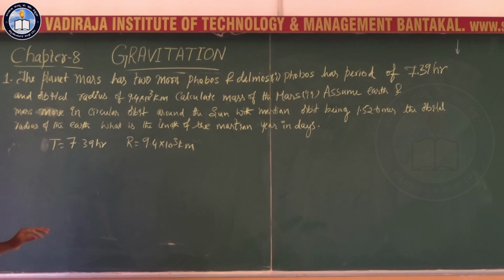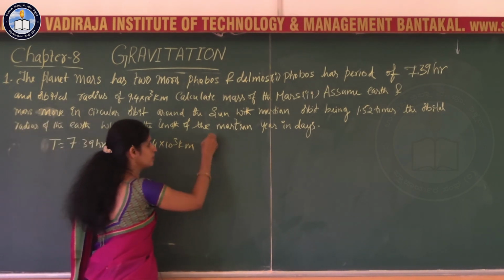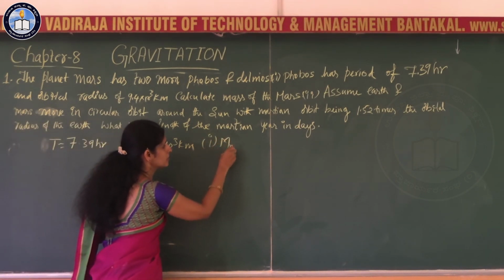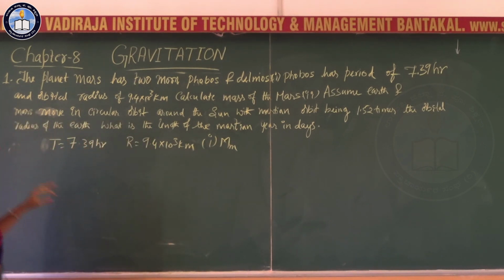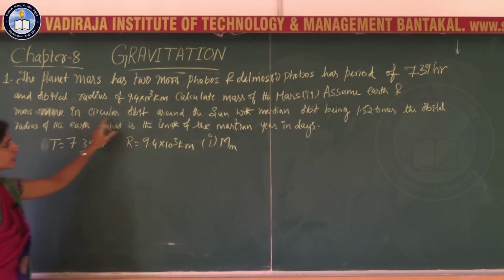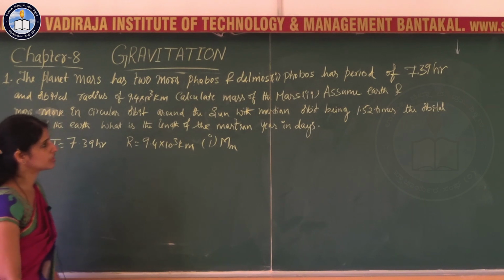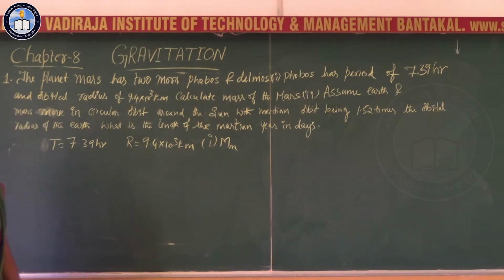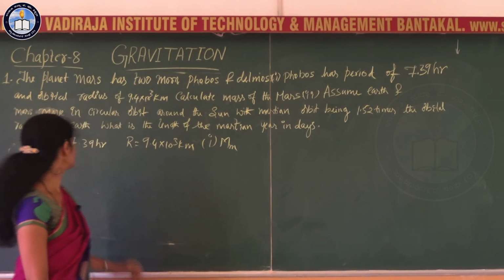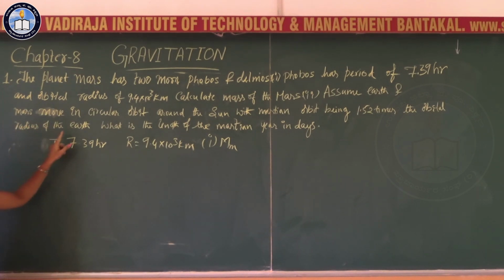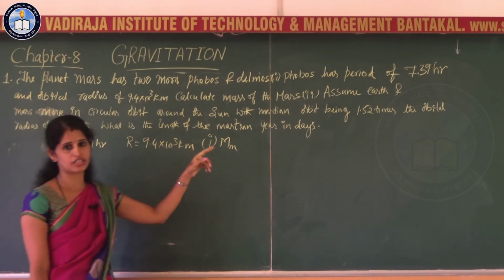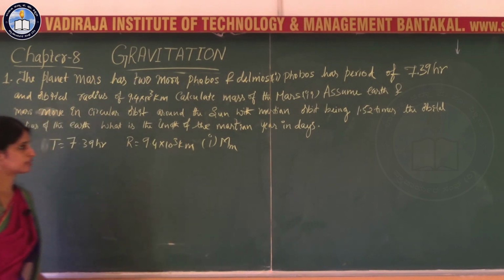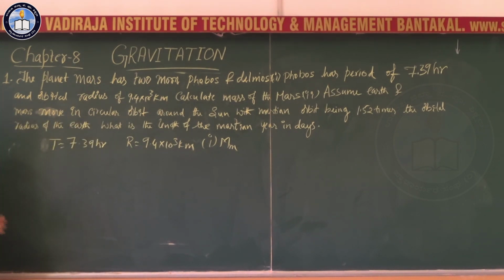Calculate the mass of the Mars. In the first part of the problem, you are supposed to calculate the mass of the Mars. Assume Earth and Mars move in a circular orbit around the Sun, with Martian orbit being 1.52 times the orbital radius of the Earth. What is the length of the Martian year in days? That you are supposed to calculate in the second part.